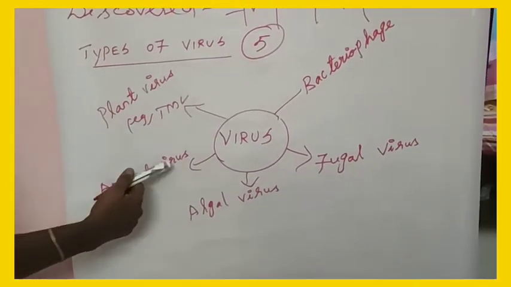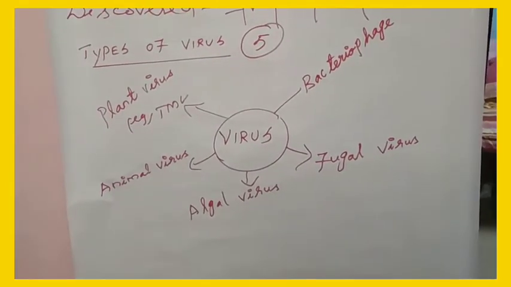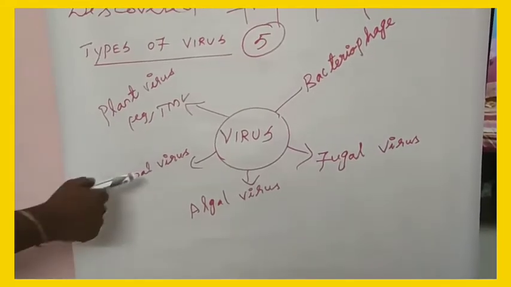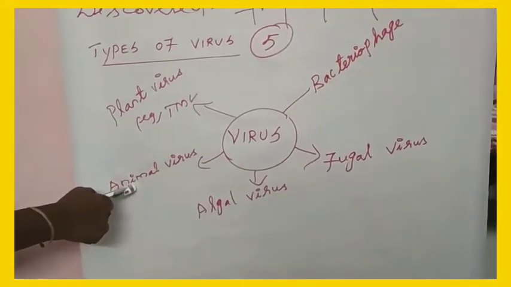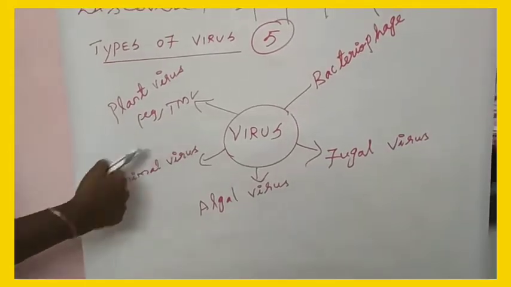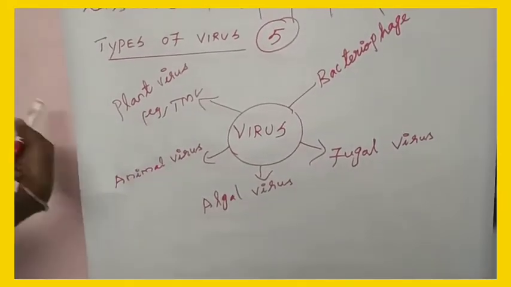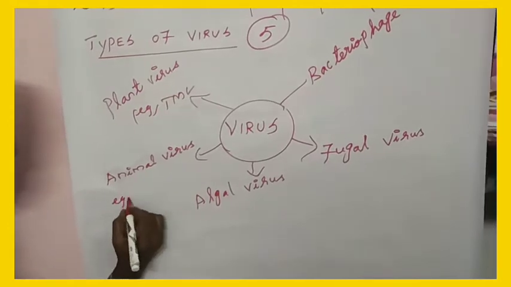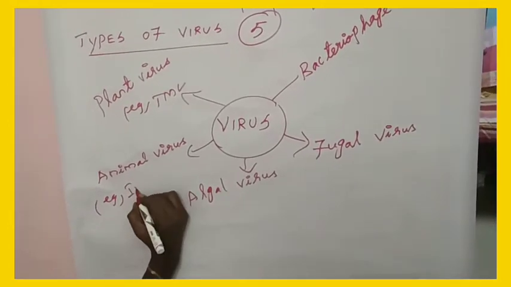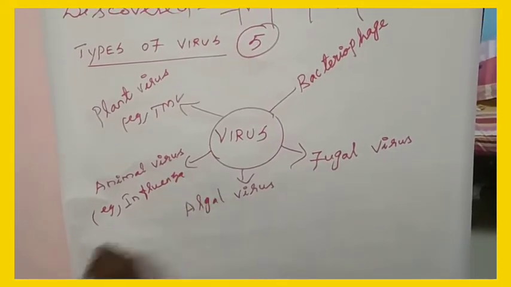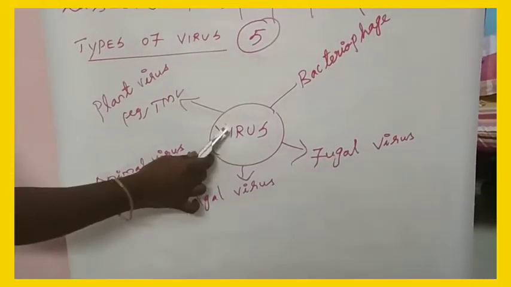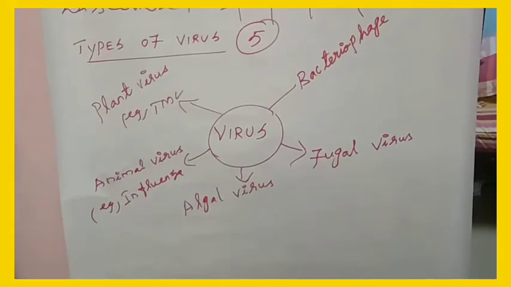Second one, animal virus. A virus that infects animals is called an animal virus. For example, influenza. Third one, algal virus.